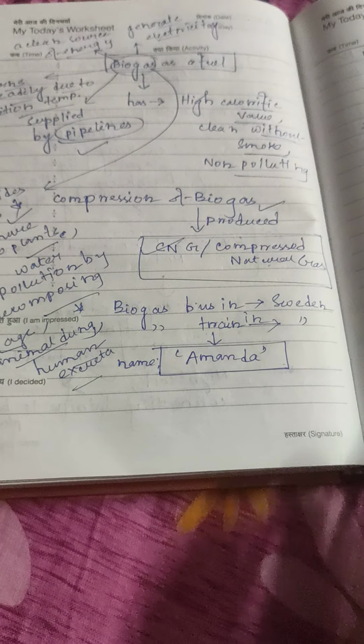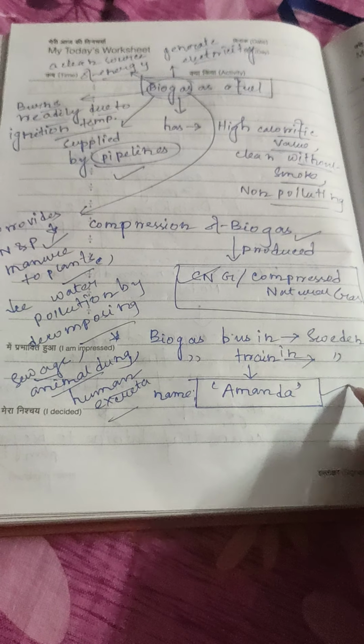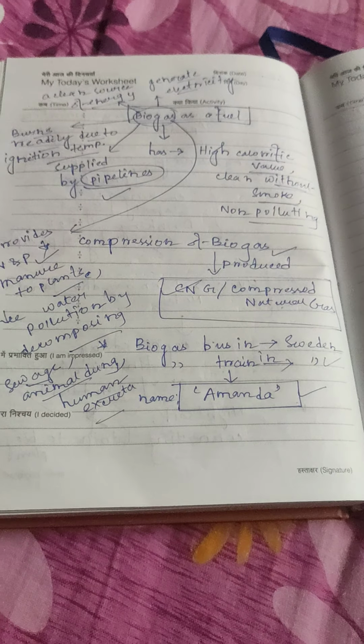A biogas bus is used in Sweden. A biogas train called Amanda is used in Sweden.